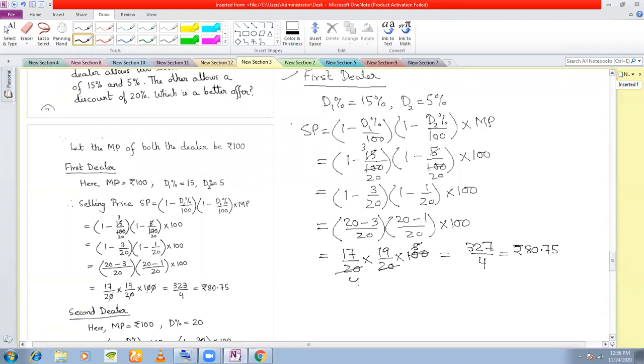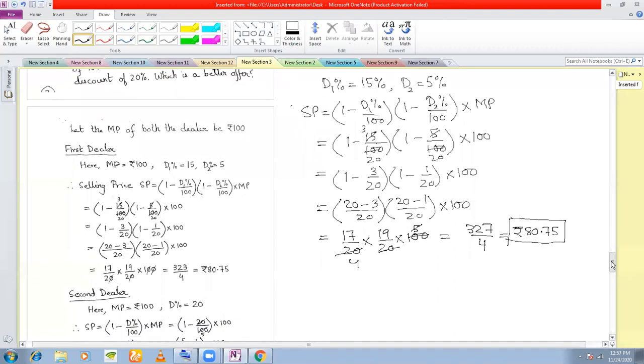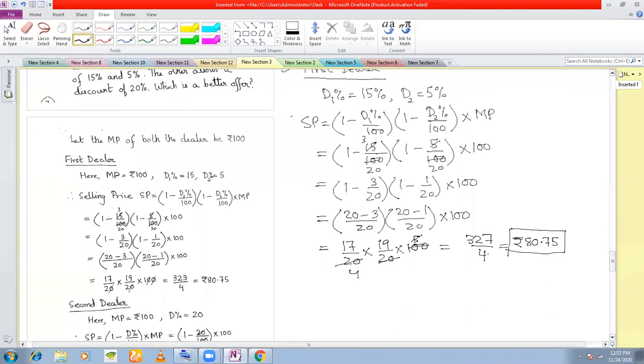So the point here is that his actual selling price is coming to 80.75. So if you're buying it from the first dealer, you are paying 80 rupees 75 paisa.